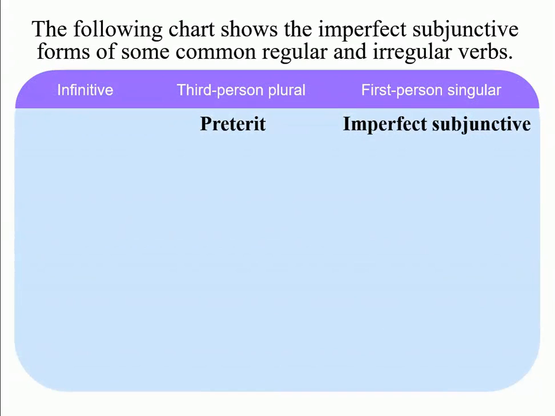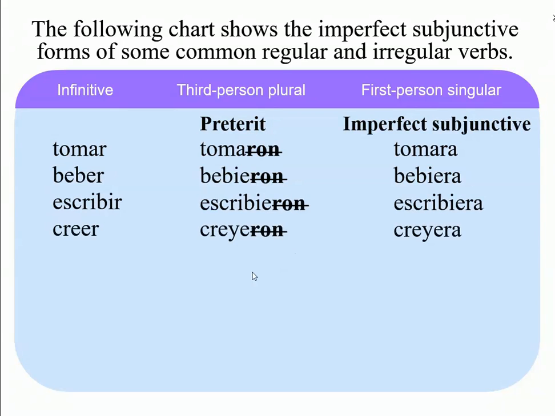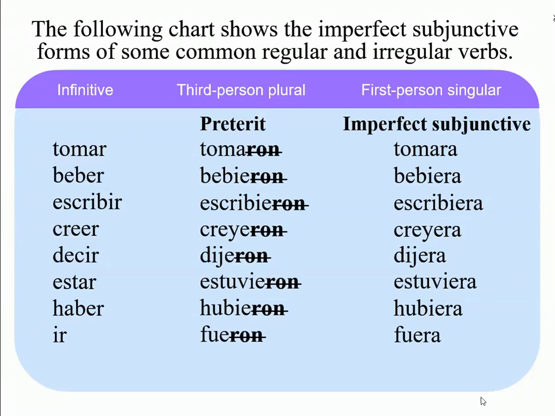The following chart shows the imperfect subjunctive forms of some common regular and irregular verbs. Tomar, tomara, beber, bebiera, escribir, escribiera, creer, creyera, decir, dijera, estar, estuviera, haber, hubiera, ir, fuera.